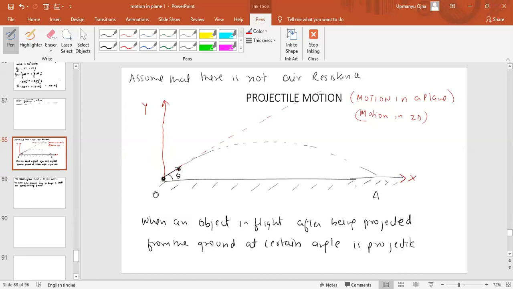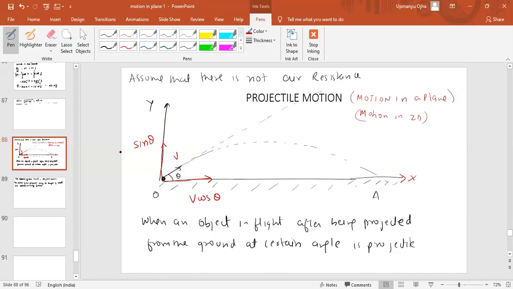When we throw this object with a certain velocity v at an angle theta, this velocity can have two components. One component is along the x-axis, which is v cos theta. The other component is along the y-axis, which is v sin theta.